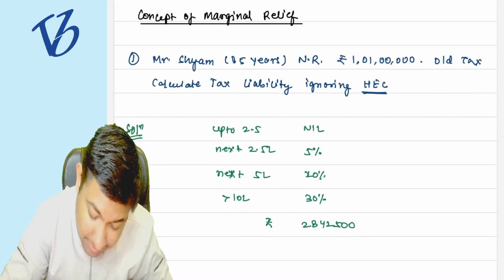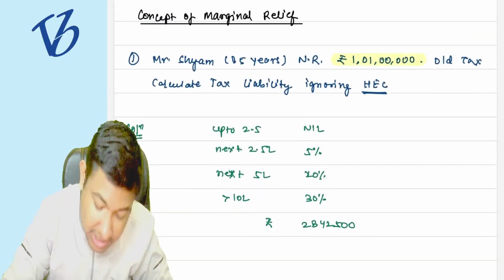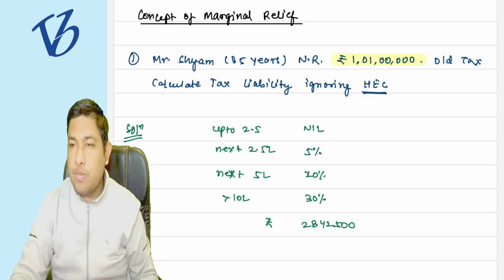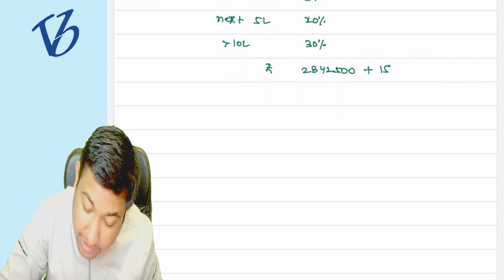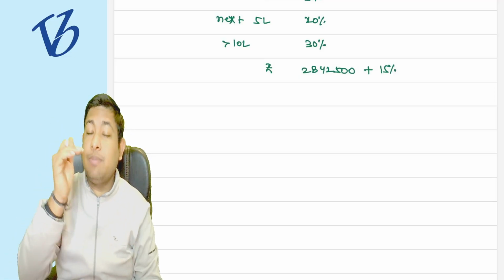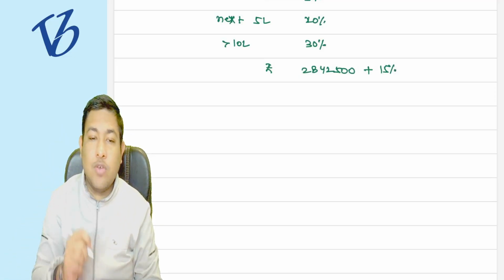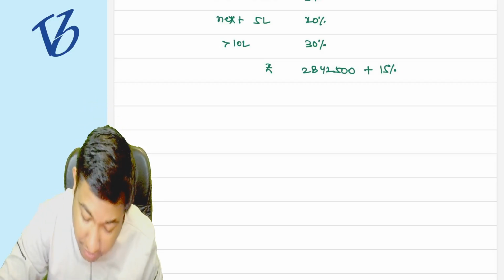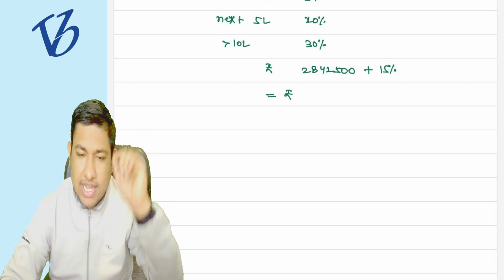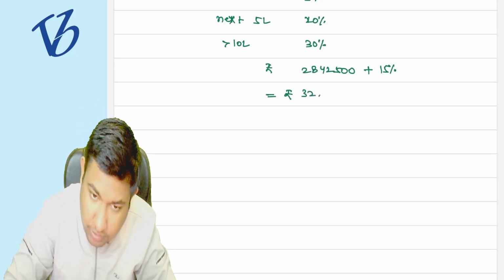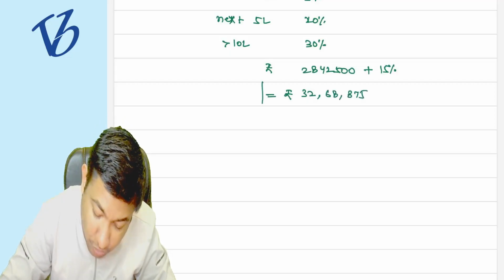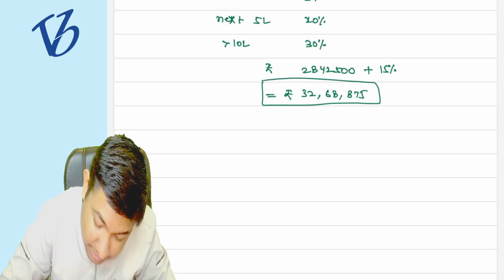But this is the normal tax. My income is exceeding 1 crore rupees, so there is the concept of surcharge. If income exceeds 1 crore rupees but is up to 2 crore rupees, the surcharge rate is 15%. So the final tax liability, ignoring the HEC, is going to be 32 lakh 68,875.